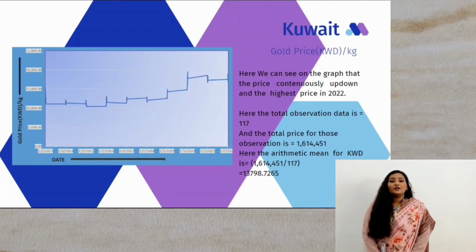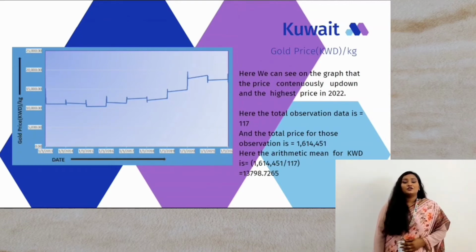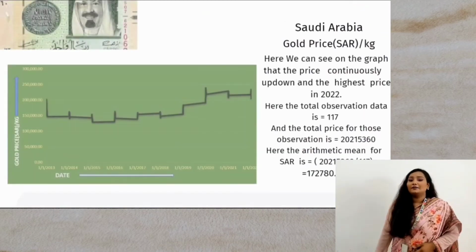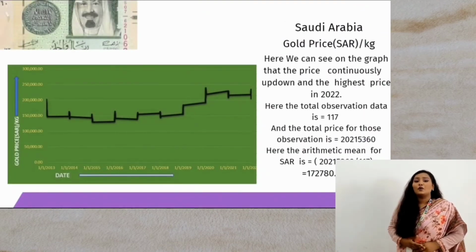My slide is Kuwaiti dinar. Here we can see on the graph that the price constantly goes up and down, with the highest price in 2020. Here the total observation data is 117 and the total price for the observations is 1614,451. Here the arithmetic mean for Kuwaiti dinar is 13798.17265. And my second graph is about Saudi Arabia.